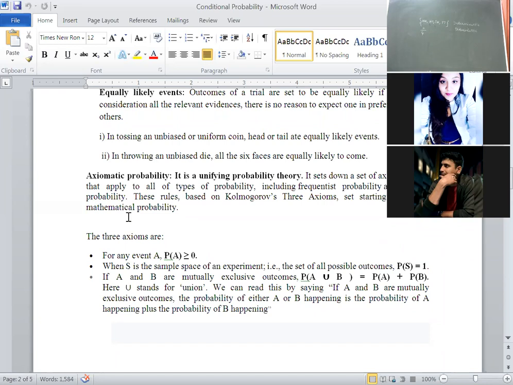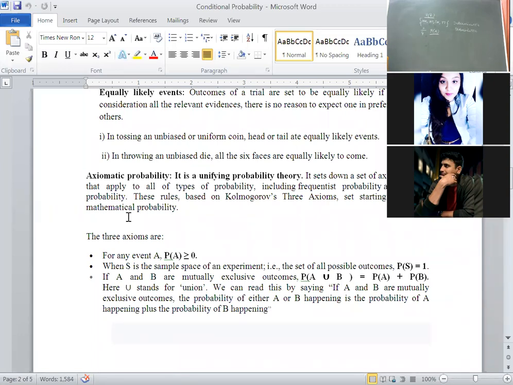First definition is mathematical probability. Here, the formula is the probability of the occurrence of an event. We used to represent an event as E, or in 10th standard as the alphabets A, B, C, D, whatever it is. The probability of the occurrence of the event A is the favorable number of cases upon the exhaustive number of cases. This is called classical probability, or mathematical probability, or a priori probability. One and the same.